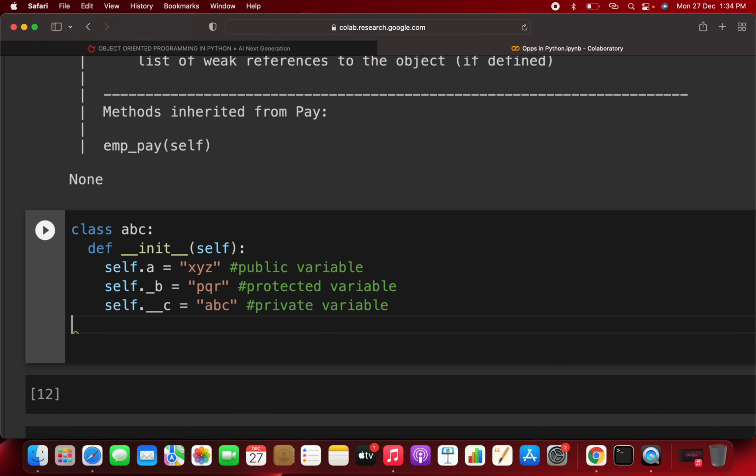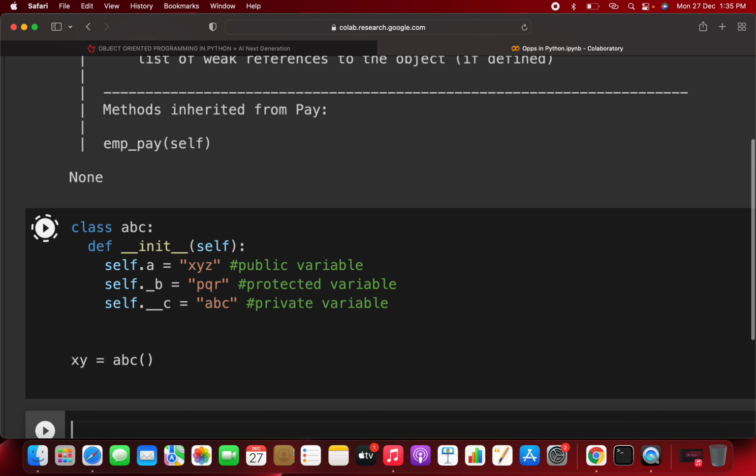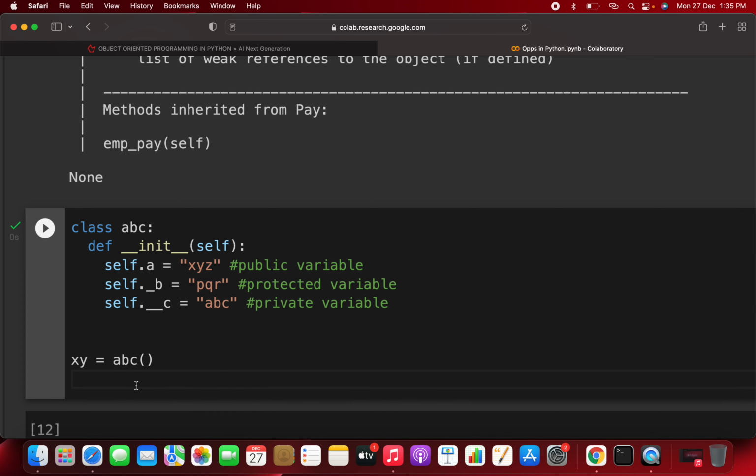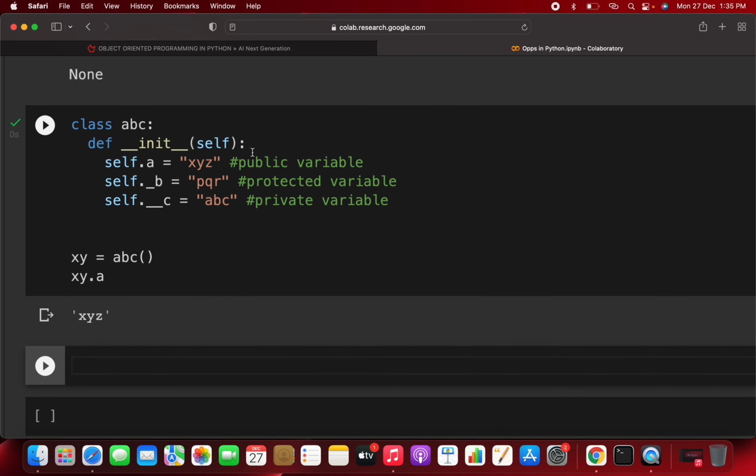Clear? So now I'm going to show this. Whenever you make an object of this, suppose I write xy as the object of ABC. Clear? Then you write xy.a, and it will give you xyz, because it is a public variable. You can access this outside of the class, and also inside the class.